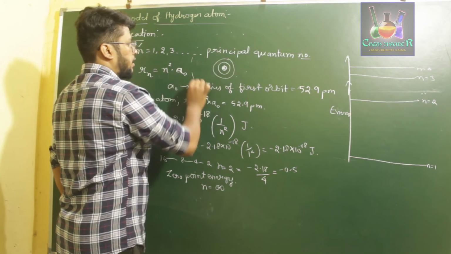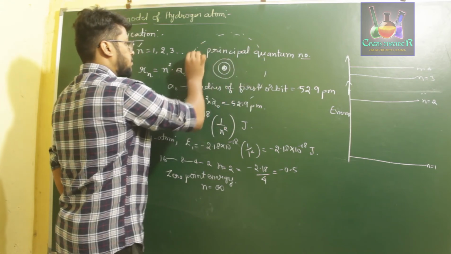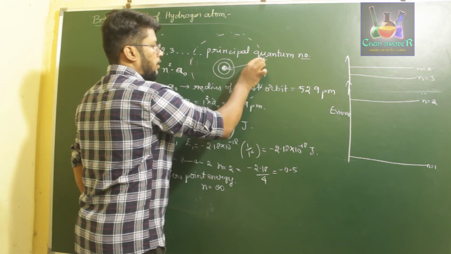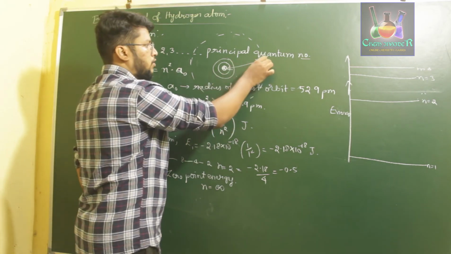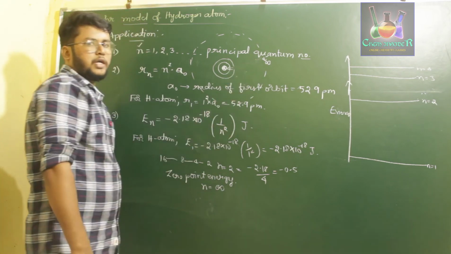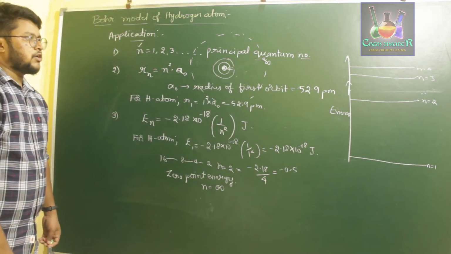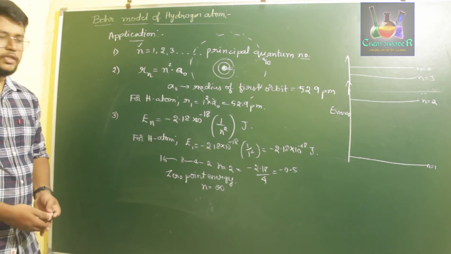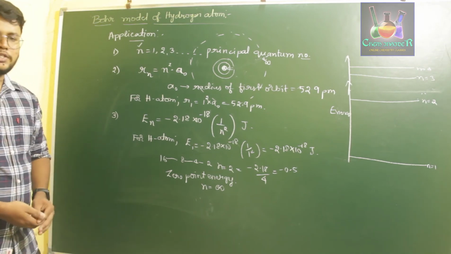If you consider the infinite level over here, there will be no influence of nucleus on the electron, and that will have 0 energy. That is, electron in the infinite level will have 0 energy. That is nothing but the 0 point energy.